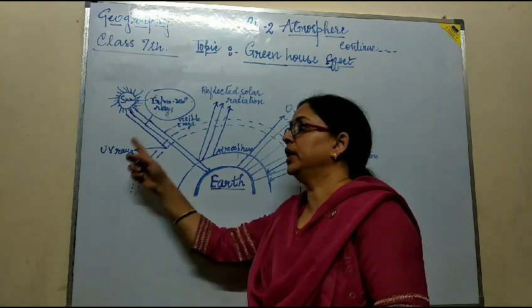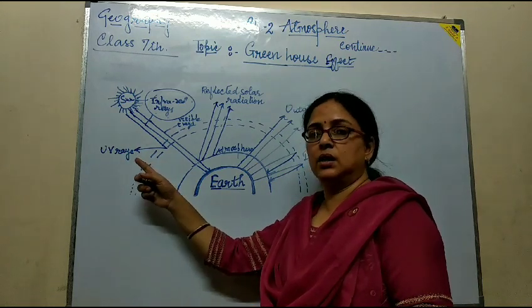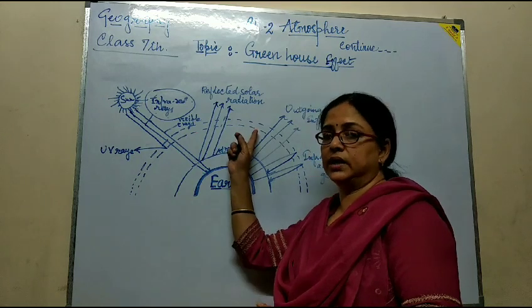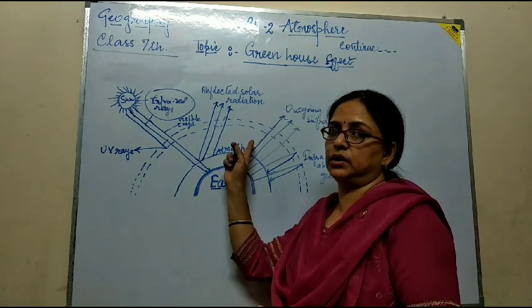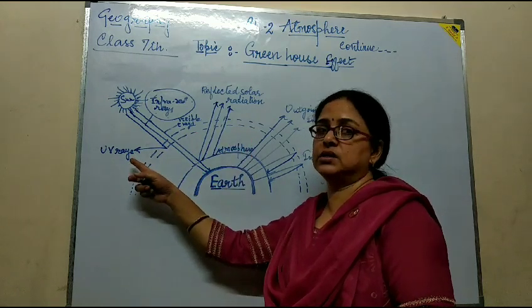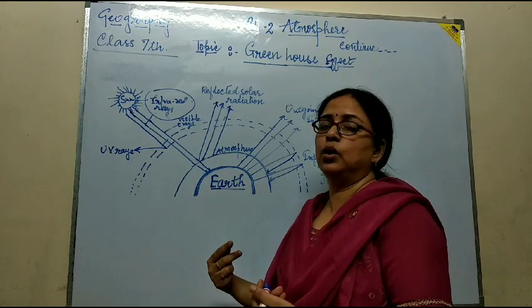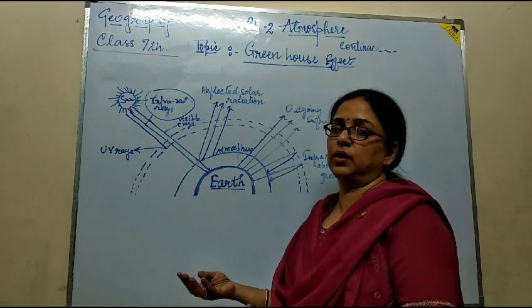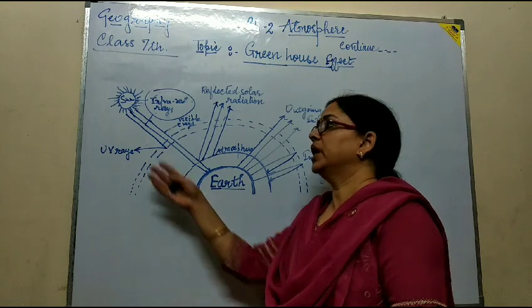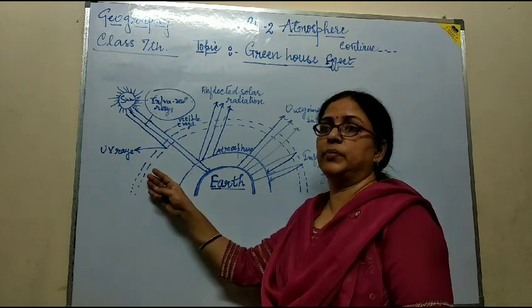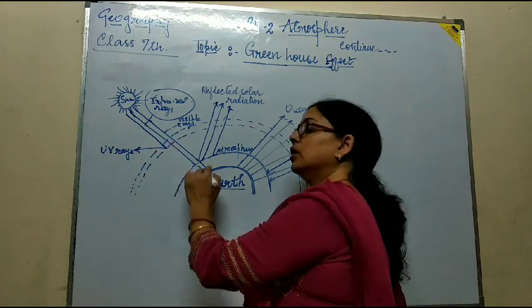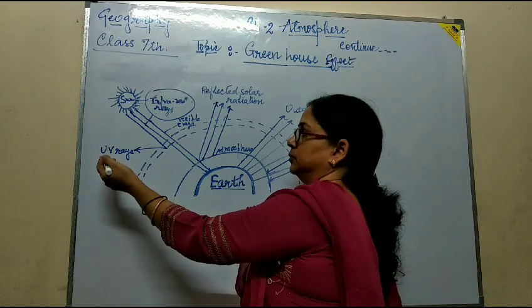Now the UV rays are blocked by the ozone layer present in the atmosphere, as they are harmful rays which affect human beings and all the living beings on the earth. So they are stopped by the ozone layer and aren't allowed to reach the earth.